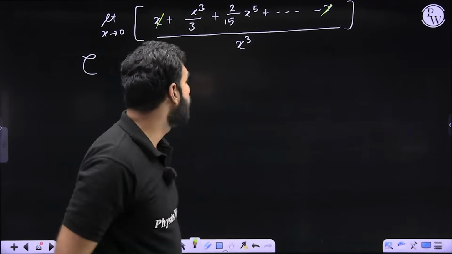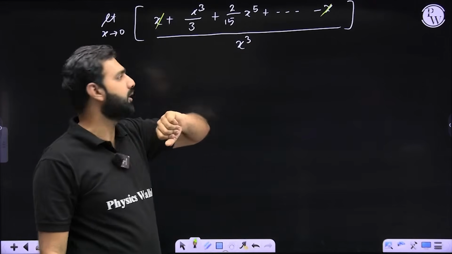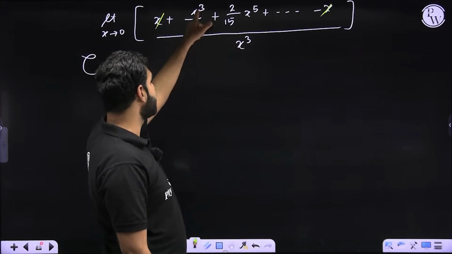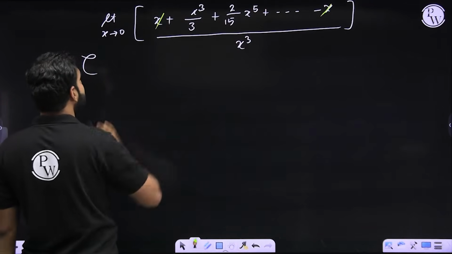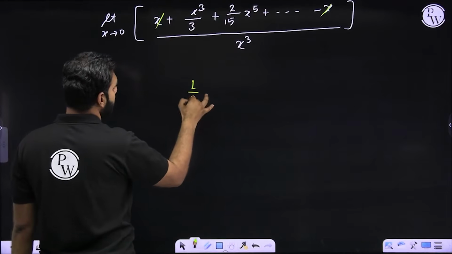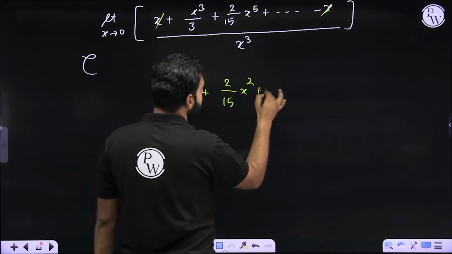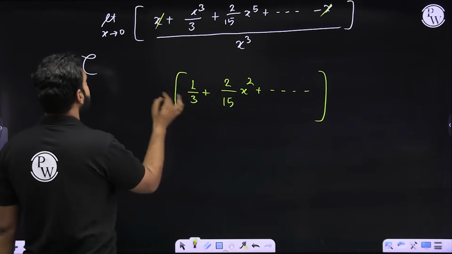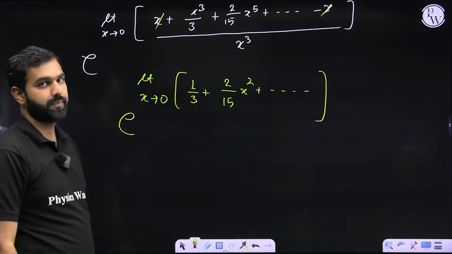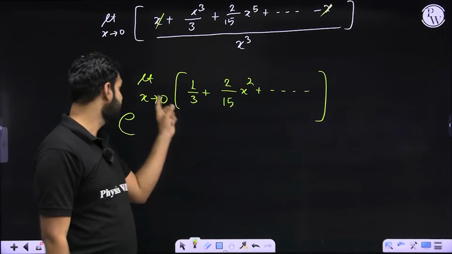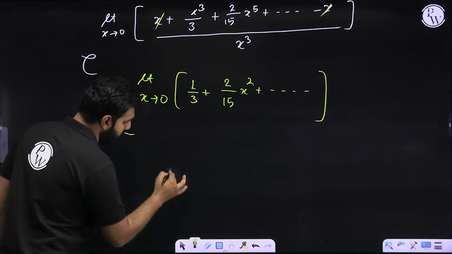One more thing you all can do, through which you can actually skip one more step. Avoid writing one more step by doing this, that this x cube cancels this x cube, x to the power 5, and a lot more steps. So if you do that, this x cube nullifies this x cube. So there you are left with 1 by 3 plus 2 by 15 x square and some higher powers of x, right? And there you are left with limit x approaches 0, this entire expression as the power of e. I hope you all are realizing that as x approaches 0, all these terms will become 0 and you're left with 1 by 3. So your answer will be e to the power 1 by 3.